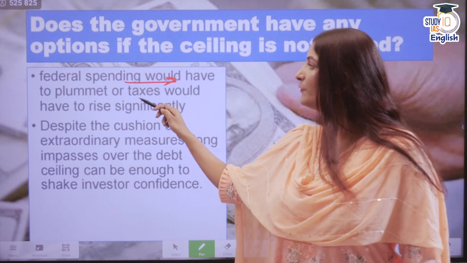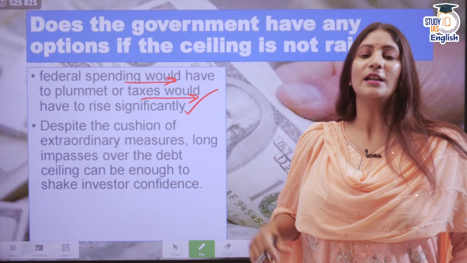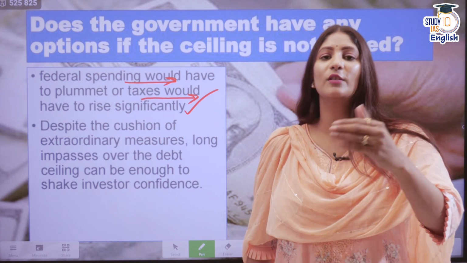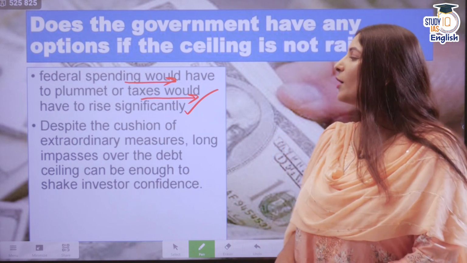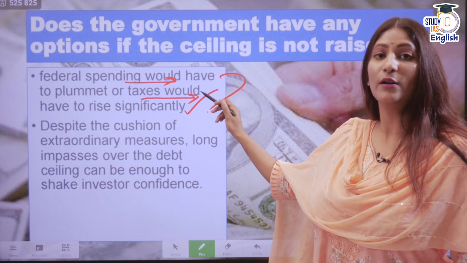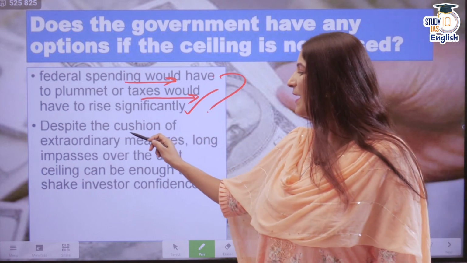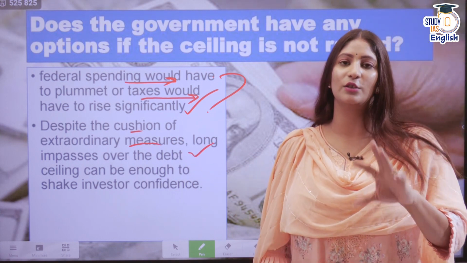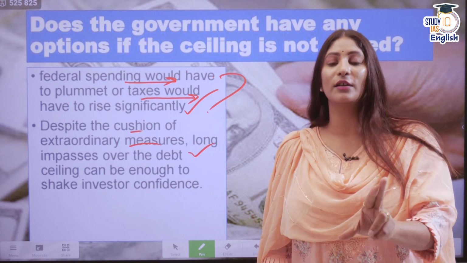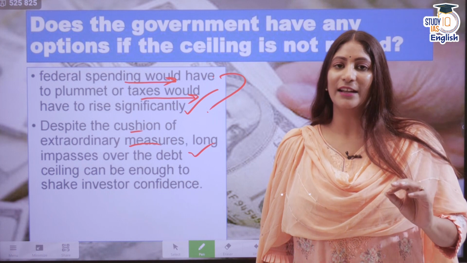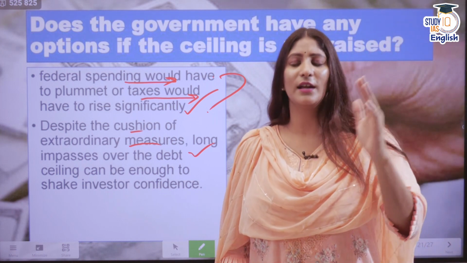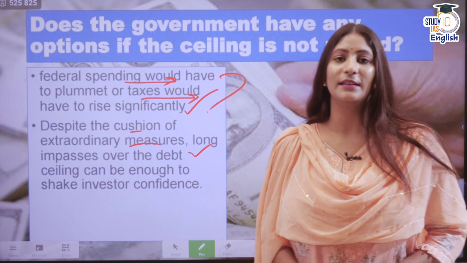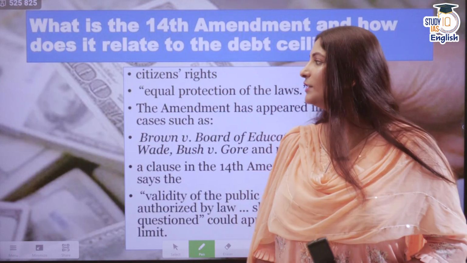Federal spending would have to plummet or taxes would have to rise significantly. Now the government actually has a two-edged sword. The government might not spend much, or it has to raise its revenue through taxes, or both can happen at the same time. Despite the cushion of the extraordinary measures, a long impasse over the debt ceiling can be enough to shake investor sentiment in the dollar. If Congress and the current government do not come to an agreement, that could create a picture in the global scenario that the US is unable to lead its economy on the right track. So this becomes a problem.